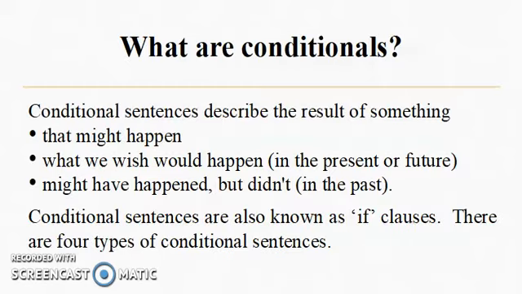So what are conditionals? Conditional sentences describe the result of something that might happen, something we wish would happen. We do that in either the present or the future tense, or something that might have happened but did not, which is obviously going to be in the past tense. Conditional sentences are also known as if clauses, and there are 4 types of them.